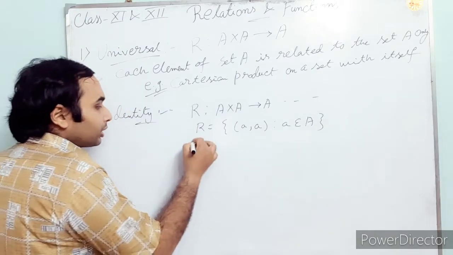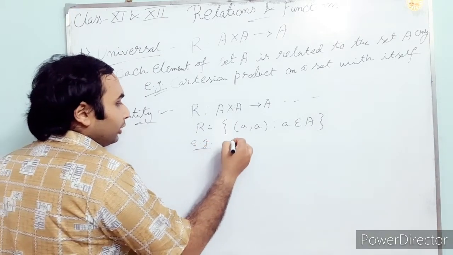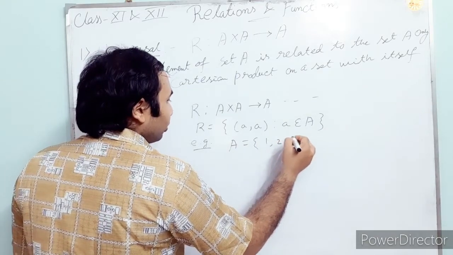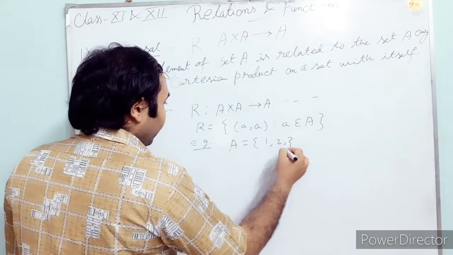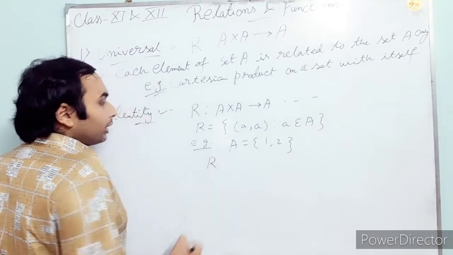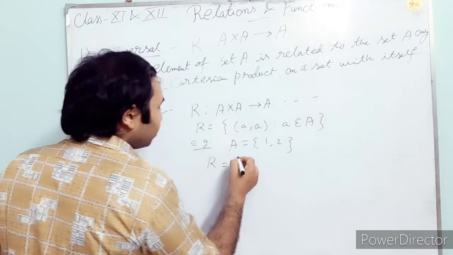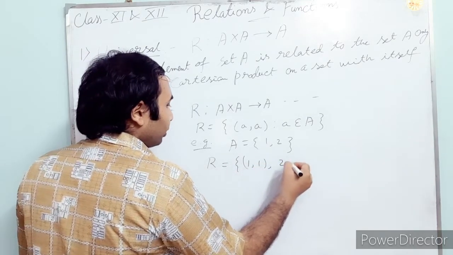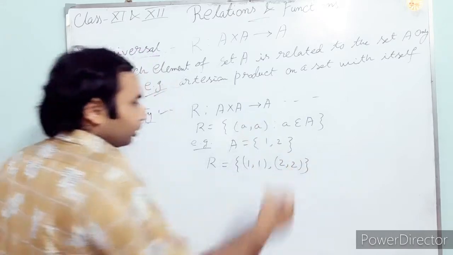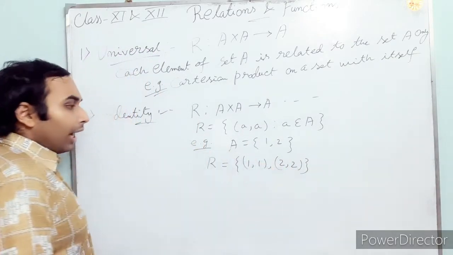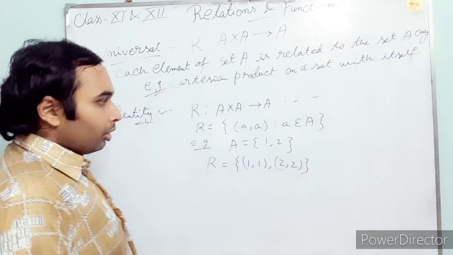As for example, if the set A is 1, 2, then we can say R equals (1, 1) and (2, 2); they are making this relation. So it is the identity relation.